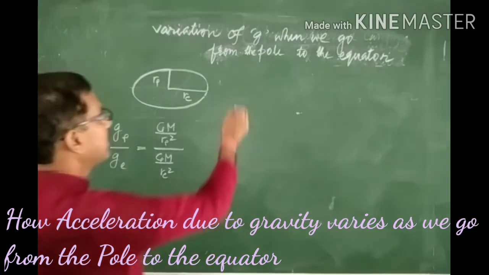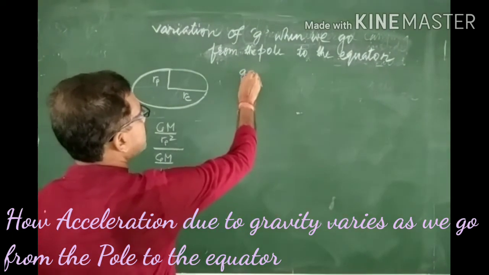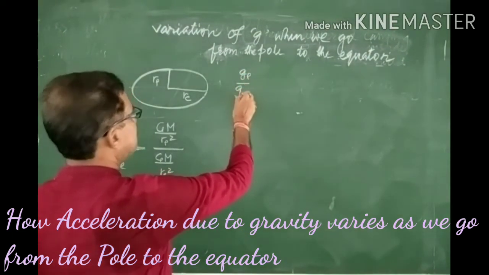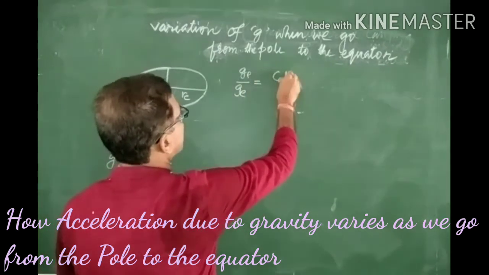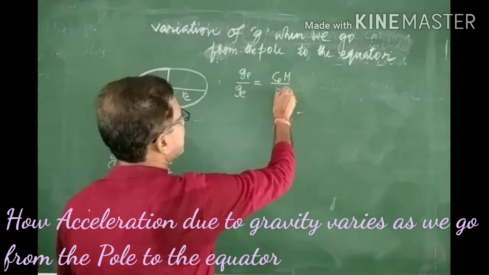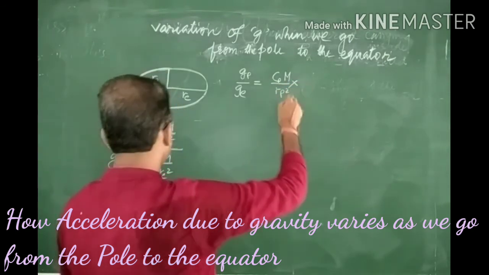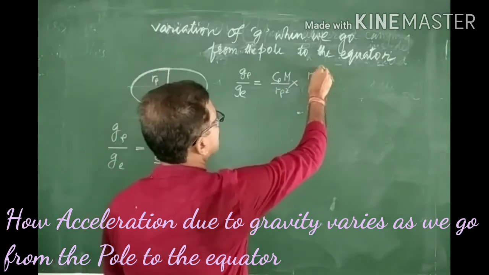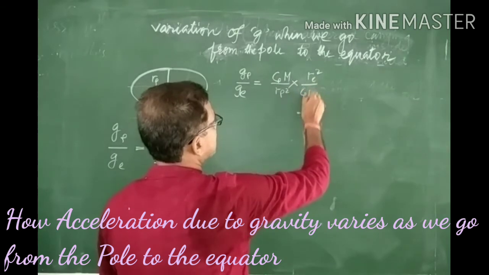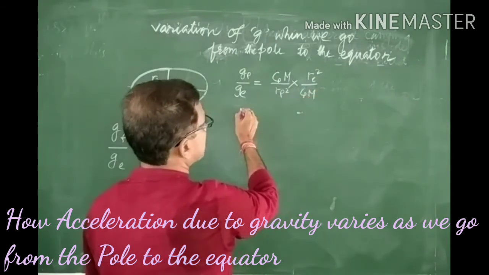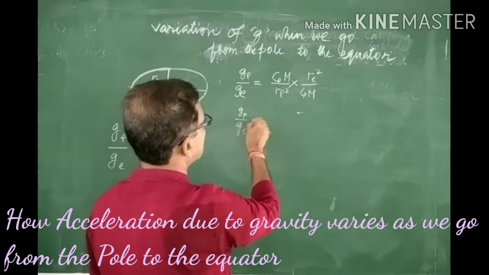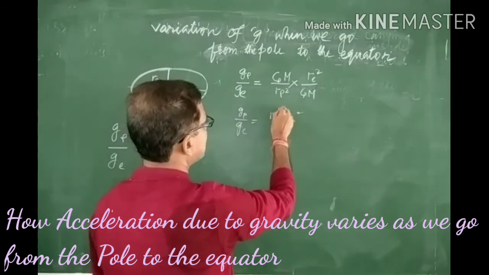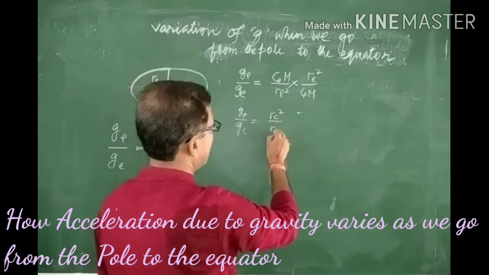So what will happen here? Gp by Ge will be GM by Rp square into Re square by GM. That means Gp by Ge equals Re square by Rp square.